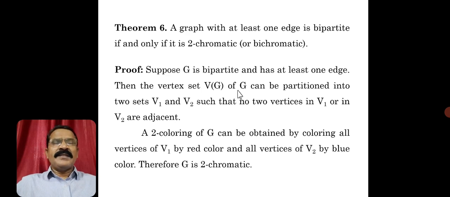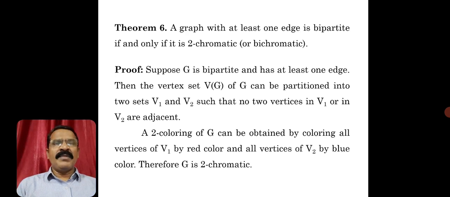Whenever it is bipartite, we already know the vertex set can be partitioned into two disjoint subsets, and it has at least one edge. Of course, we are considering a graph with at least one edge. Otherwise, there is no importance of coloring of a graph. If there is no edge at all, then we can color the entire graph by only one color.